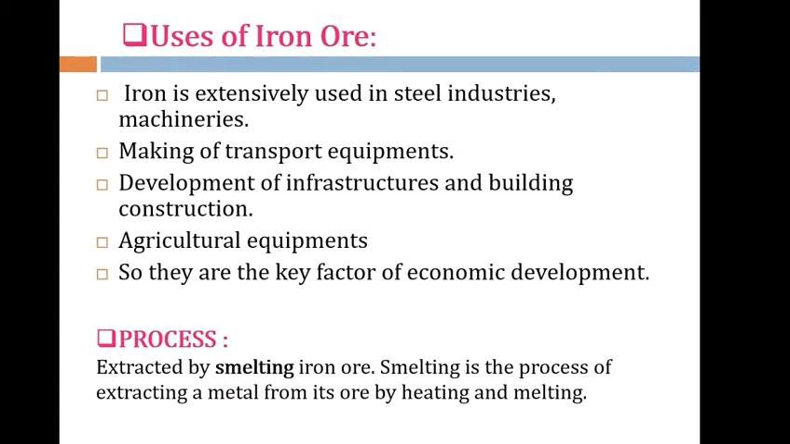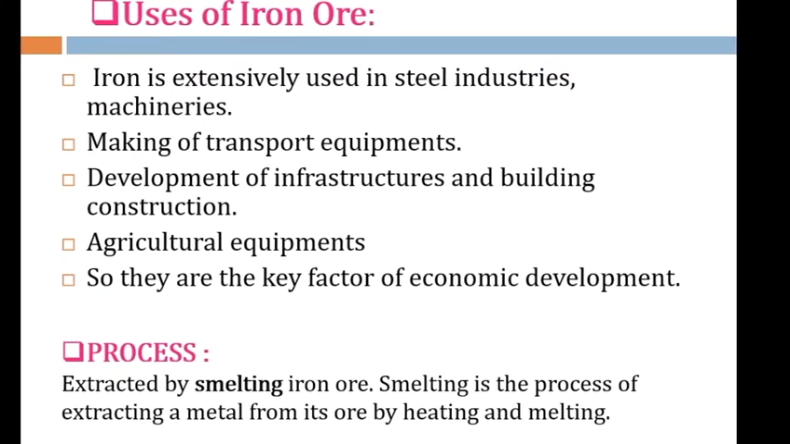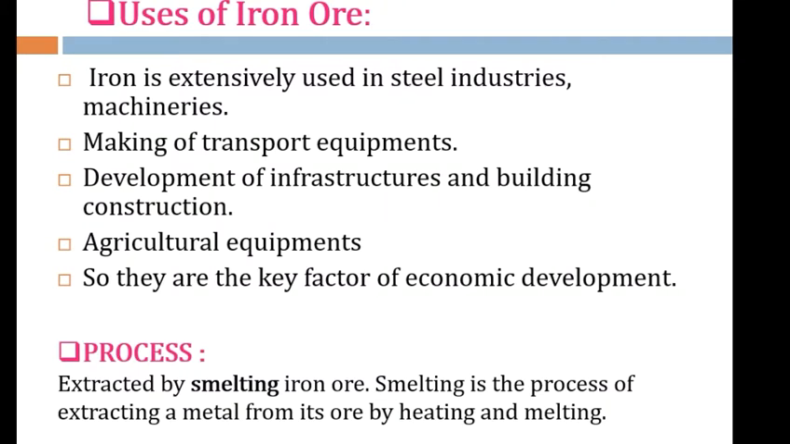Now, what are the different uses of iron ore? We will also cover where it is found and in which form the ore is mainly used. Iron ore has great uses. It is widely used in the steel industry, in making iron and steel, and in making various machines like transport equipment, agricultural equipment, development of infrastructure and building construction. So it can be called a key factor of economic development.